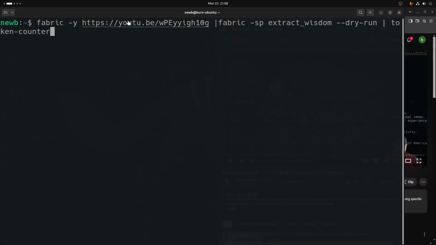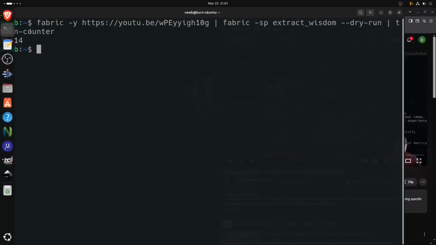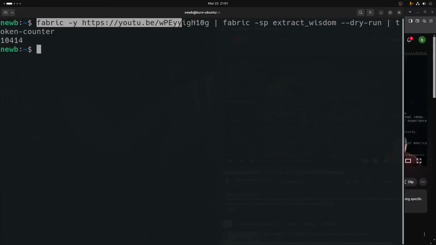Here we have Fabric pulling the YouTube transcript, converting it to local text, piping that to the Fabric command, and then the Fabric command running extract wisdom on the body of text we're sending it, the YouTube transcript, converting it to a dry run, which just spits out into the window everything it would send. Then we're doing a token count on that body of text. It's more than 9,600, about 10,000 tokens that we're sending with this command, a little over 10,000 tokens to a model that is defaulting to 8,000-plus tokens.